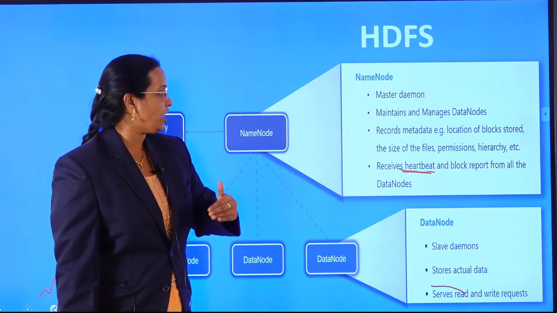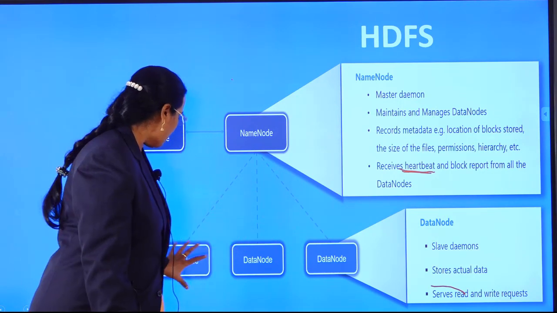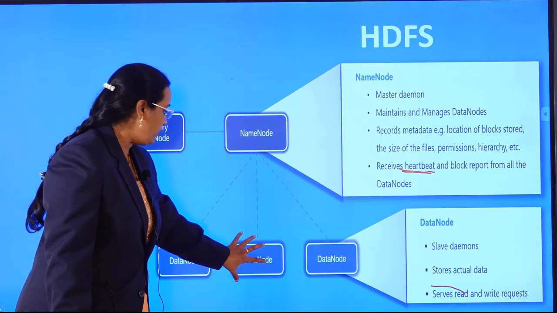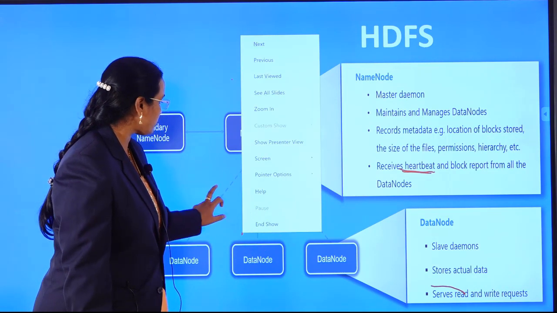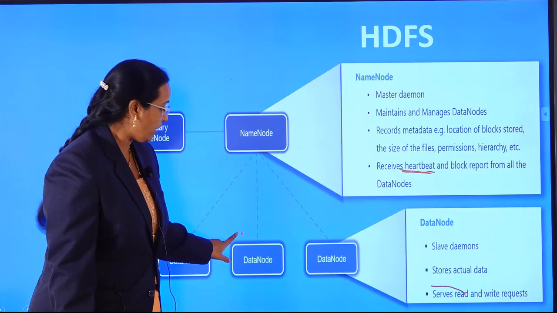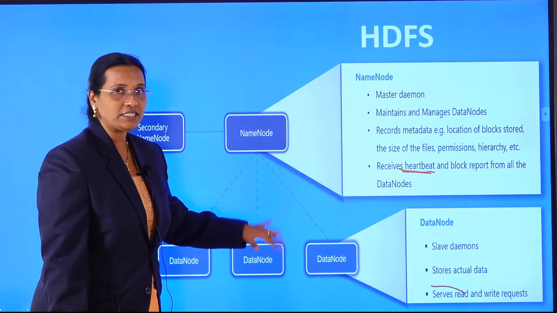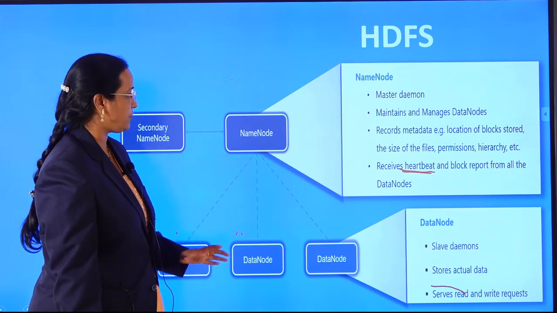So it receives the heartbeat and block report from all the data nodes. That means whether this node is working or not. If the heartbeat is not reaching from this node, that means this node is not working. We need to replace this node, and whatever job this node was doing has to be given to another node. That means something wrong or some hardware failure has happened.